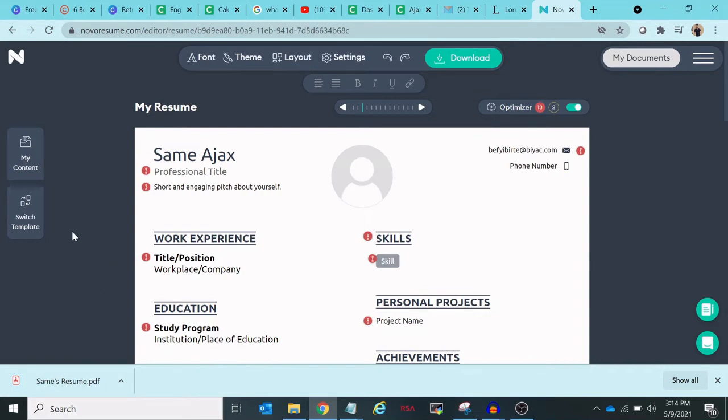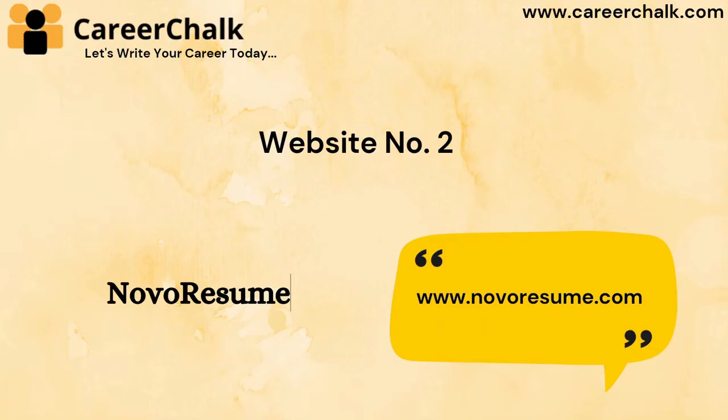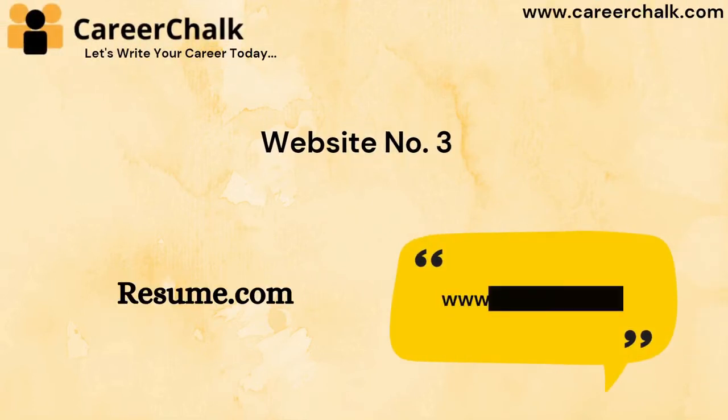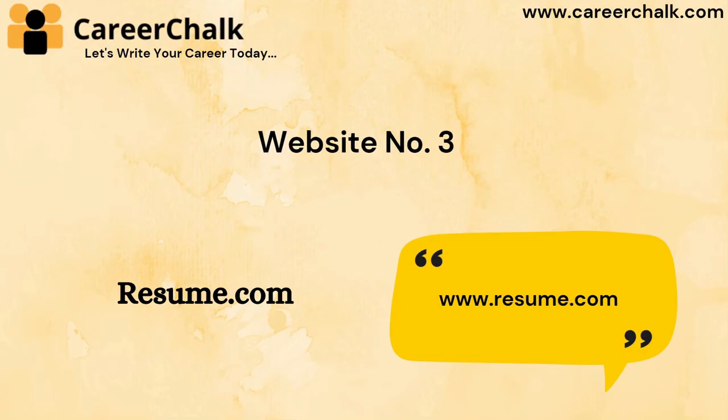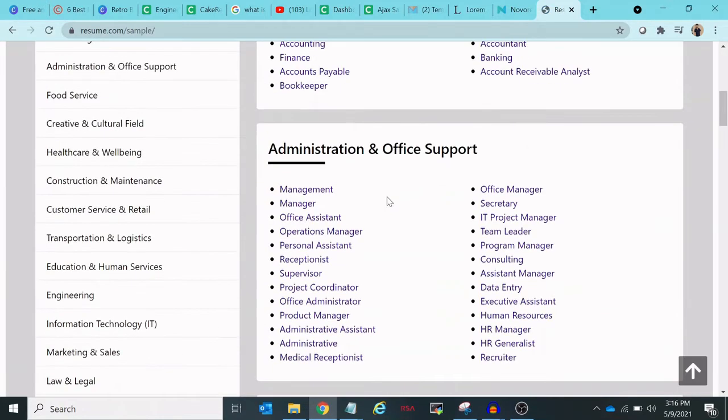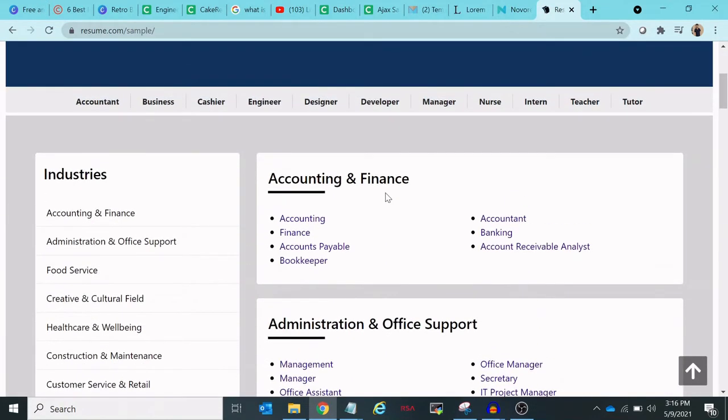So let's move to our third website, which is resume.com. It is another good website from which you can directly make the resume and download it. So just go to resume.com, choose resume samples, basically the templates you will have to select. So here we are. For example, I want to create a resume for engineering. Here we have sections. So which type of resume basically you want, you can choose one.